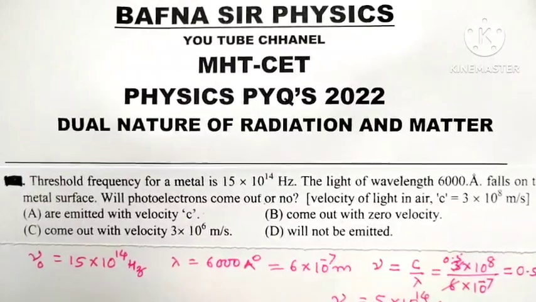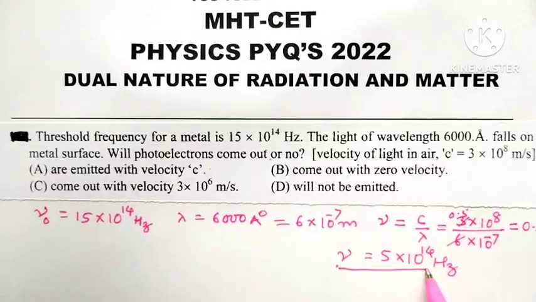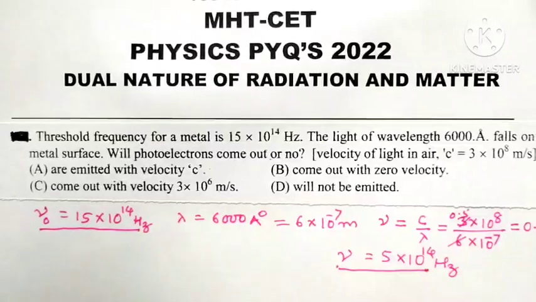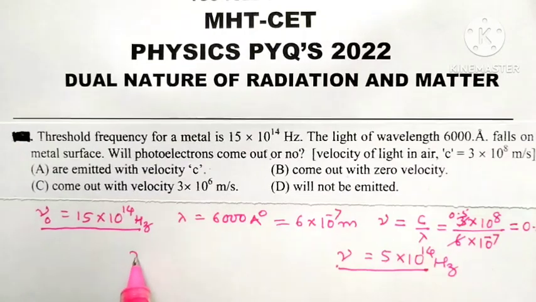This means the frequency of incident radiation nu is 5 into 10 raised to 14 hertz, while the threshold frequency is 15 into 10 raised to 14 hertz. See here, nu is 5 into 10 raised to 14, nu 0 is 15 into 10 raised to 14. So naturally nu is less than nu 0.